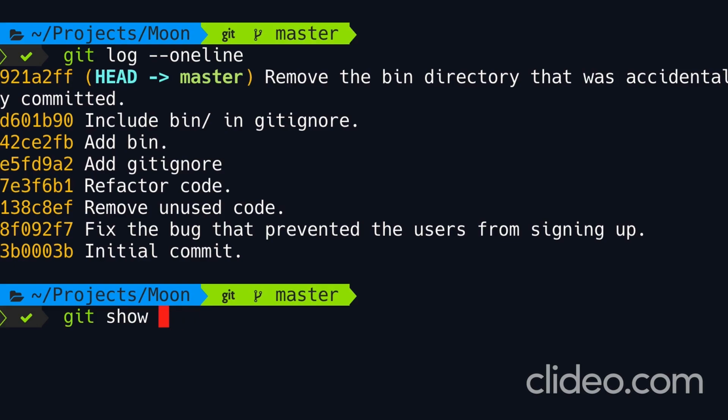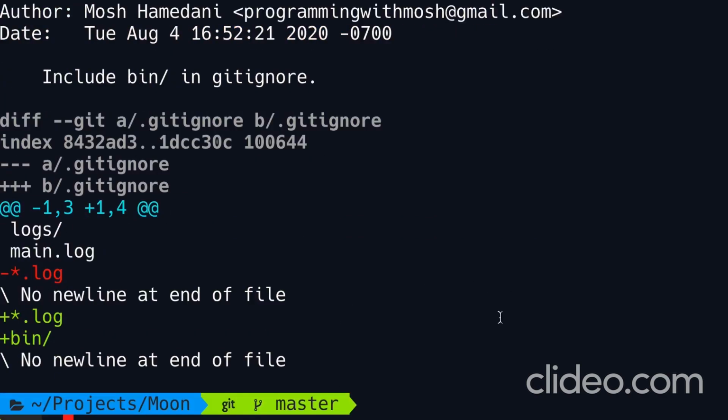To view the last commit, we can type HEAD, or to look at previous commits, we can type a tilde and then specify how many steps we want to go back. So if we type 1, we start from HEAD, which is here, we go 1 step back, and this references this commit over here. Let's take a look. On the top, we can see the author and the date of this commit, as well as its message. Below that, we have a diff of what is changed.